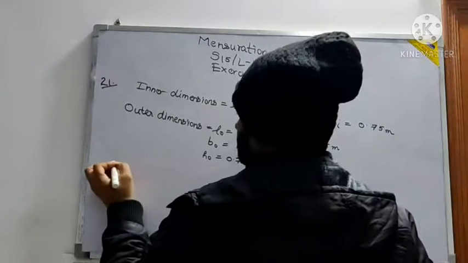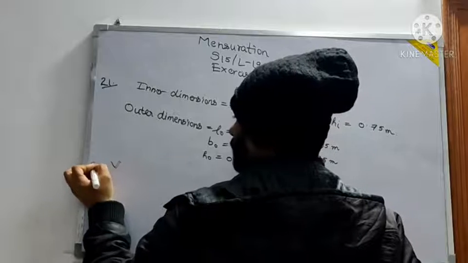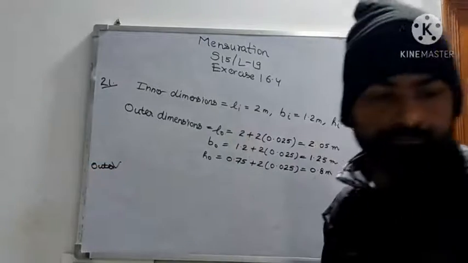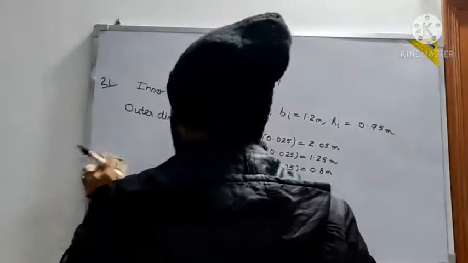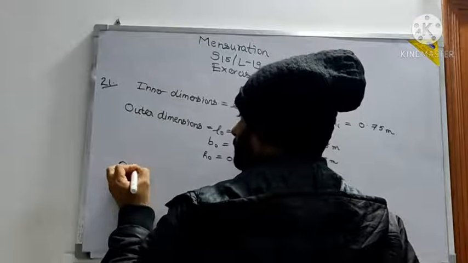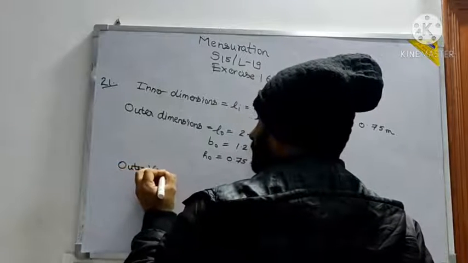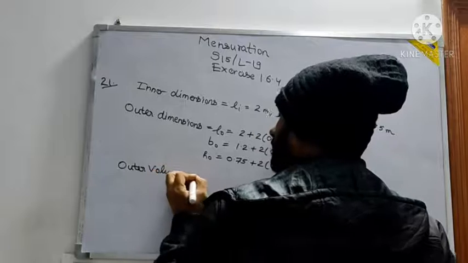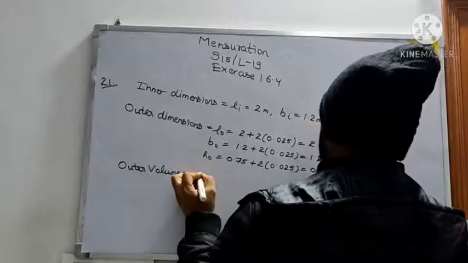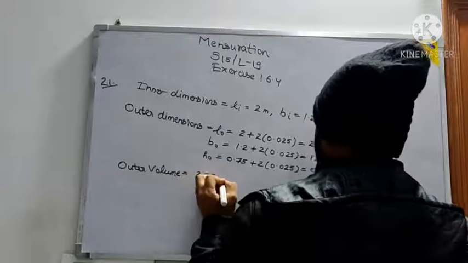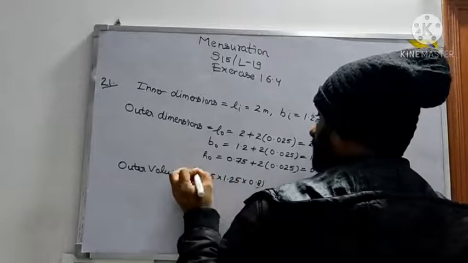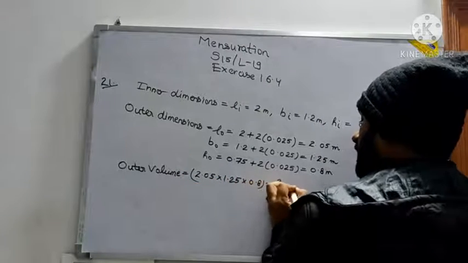So right here, outer volume is equal to 2.05 into 1.25 into 0.8 meter cube.